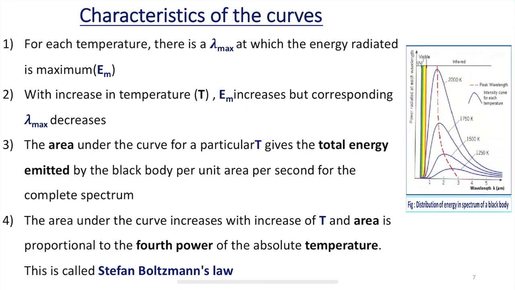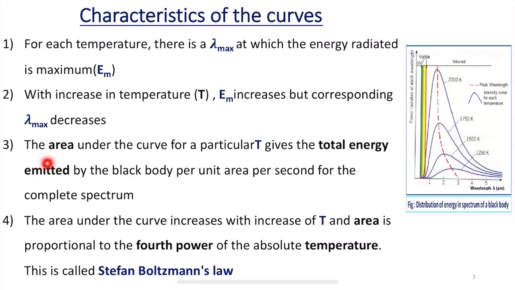With the increase in temperature, the maximum Em, the energy radiated at the maximum, shifts higher, but towards the lower wavelength. That means with the increase in temperature, as Em increases, the corresponding wavelength decreases, that is, lambda max is going to decrease. So, this is one characteristic of the curves observed in black body radiation.